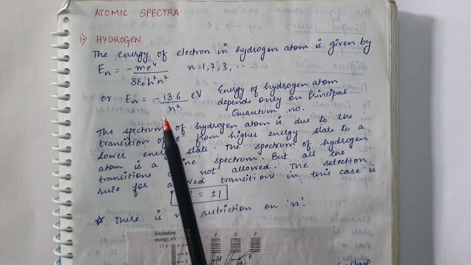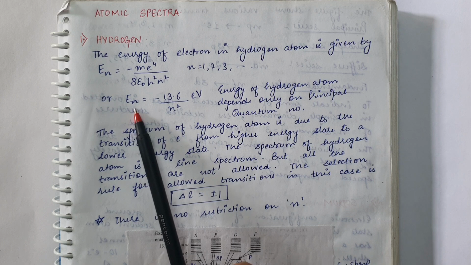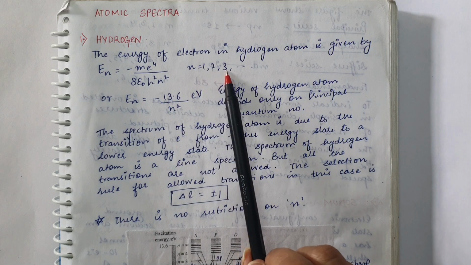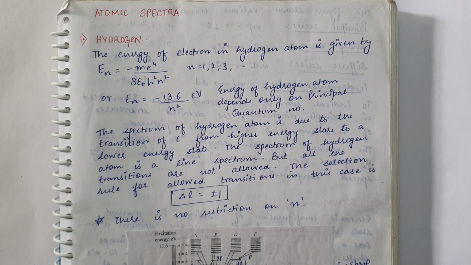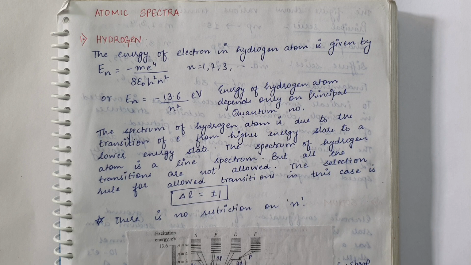From this expression it is clear that the energy of the electron in the hydrogen atom depends purely upon the principal quantum number n only, and n takes values 1, 2, 3 and so on. Now the next question arises: how does the spectrum of the hydrogen atom arise? We get the spectrum when the electron in any higher state of the hydrogen atom jumps to a lower state. Is a transition possible from every higher state to every lower state? No. Only a few transitions are possible.